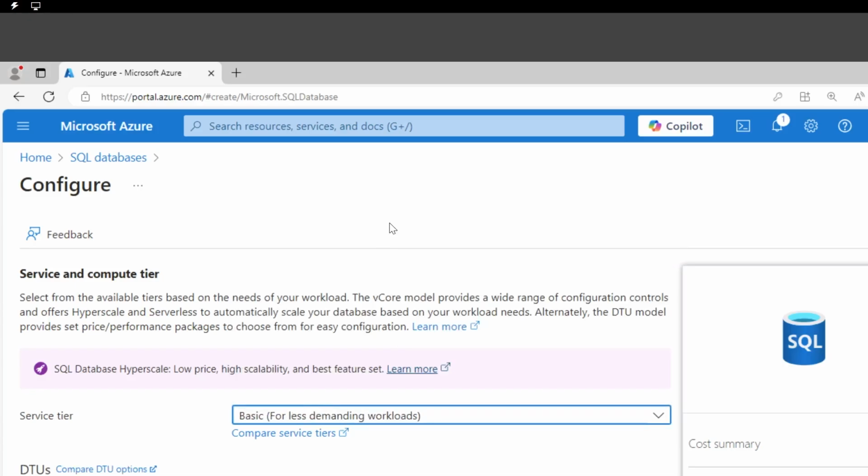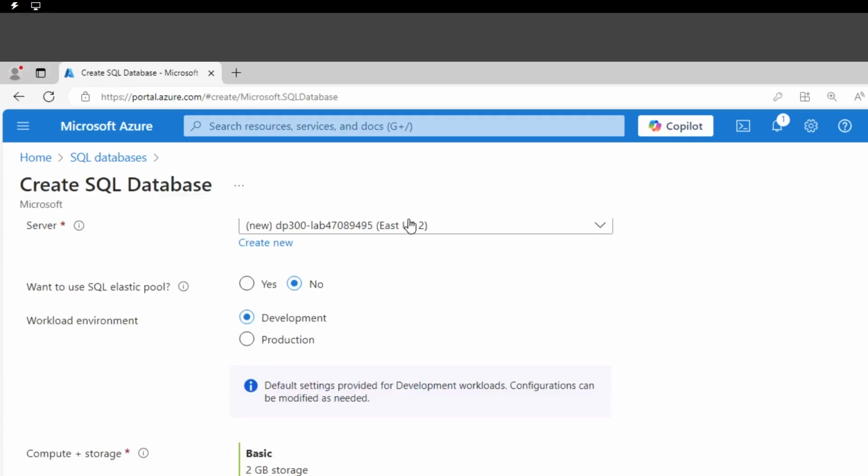Let's say this is a brand new database. I'm going to be using some sample data, which is a very small amount of data. So the basic tier works for me. But let's say that a couple of weeks from now, the application development is growing through its life cycle. Could we change it, or do we have to go through the creation of another SQL server? Well, no. We can just scale in the future. If we want to change two weeks from now from basic to another tier, that's possible as well with our Azure SQL database servers. So for our demo, I'm going to be using the basic tier as mentioned.